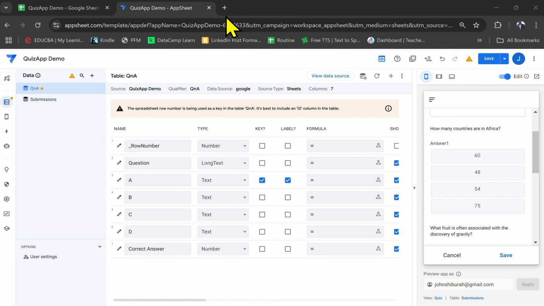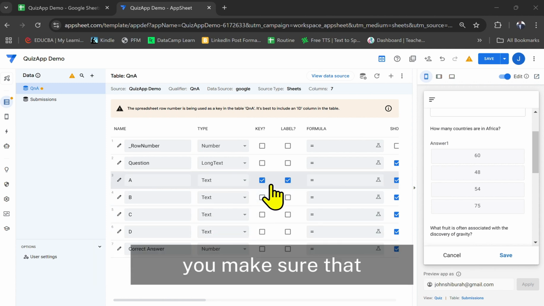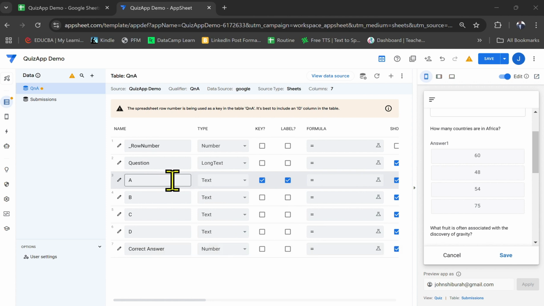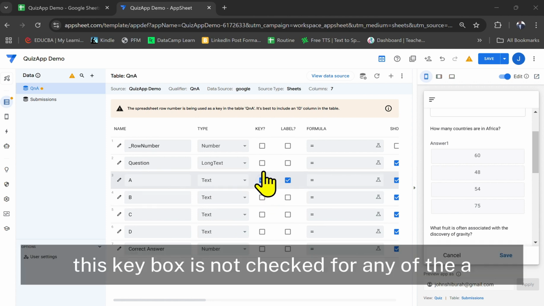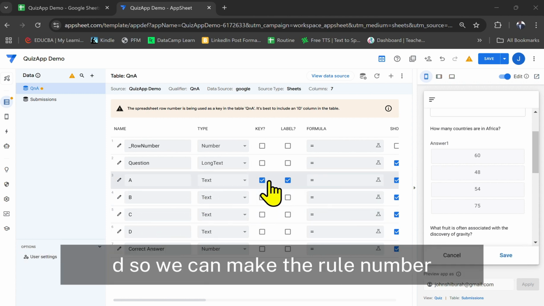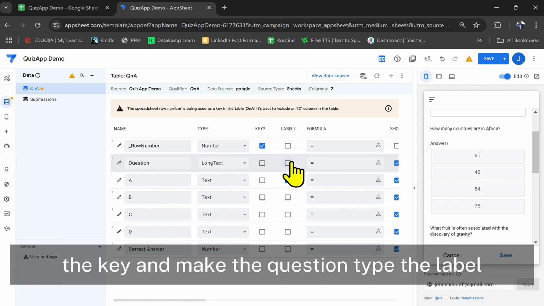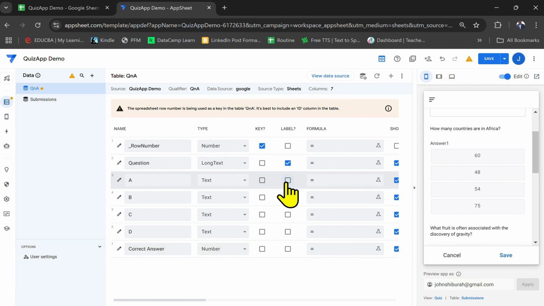So after changing types to the same text, you make sure that this key box is not checked for any of the ABCD. So we can make the row number the key and make the question type the label.